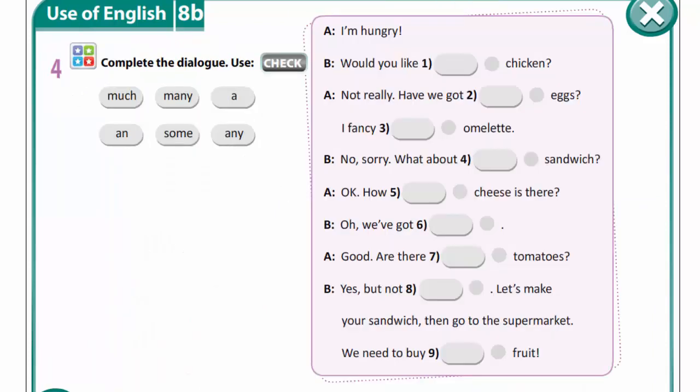In exercise 4, you have to read the dialogue and complete it with much, many, a, and some, any. I'm hungry. Would you like some chicken? Not really. Have you got any eggs? You are also to finish this exercise yourselves.